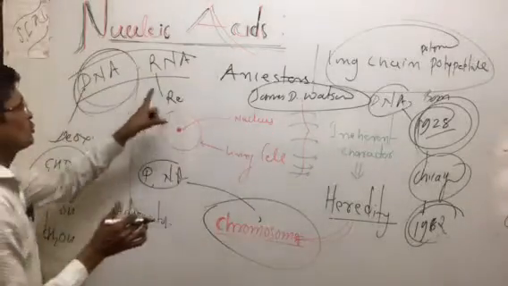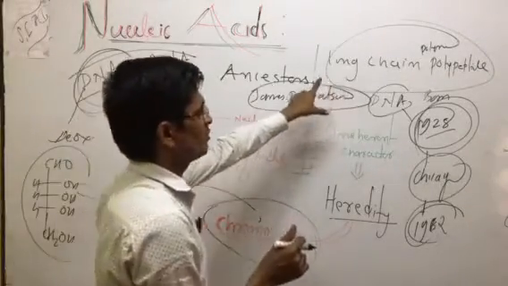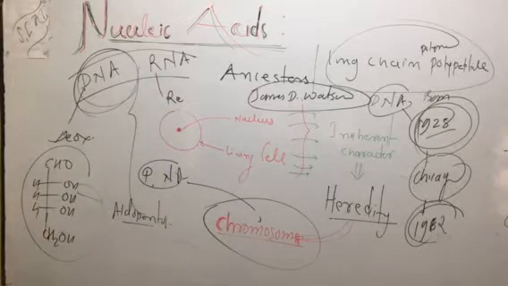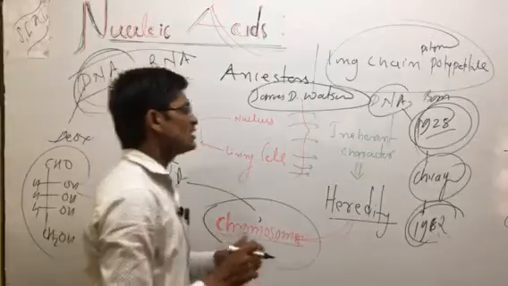That is James D. Watson, who got the Nobel Prize in 1962.